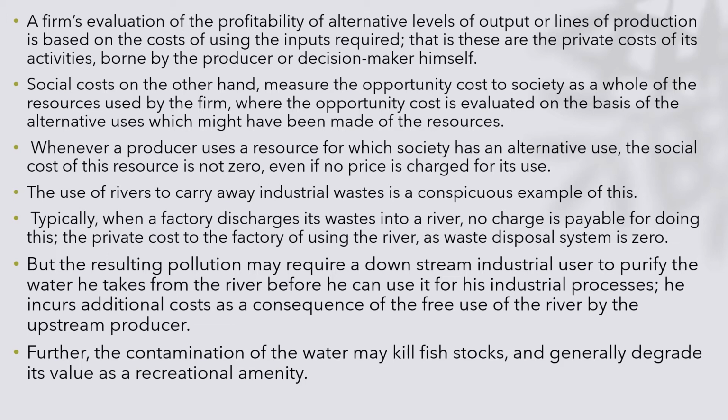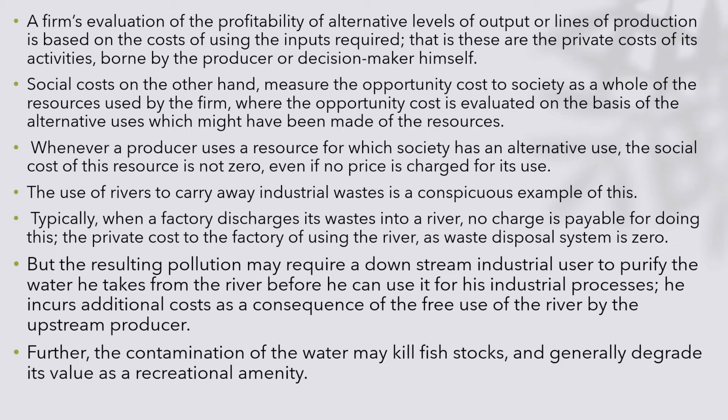Typically, when a factory discharges waste into a river, no charge is payable for doing this. The private cost to the factory of using the river as the waste disposal system is zero. But the resulting pollution may require a downstream industrial user to purify the water he takes from the river before he can use it for industrial process. He incurs some additional cost as a consequence of the free use of the river by the upstream producer.